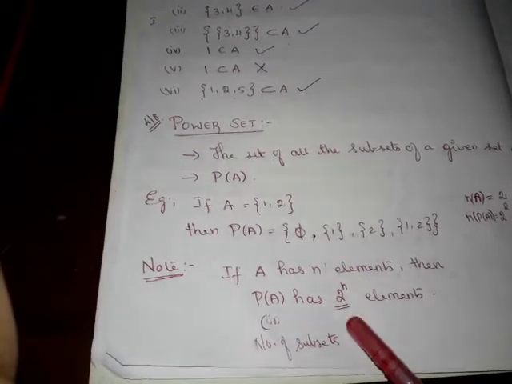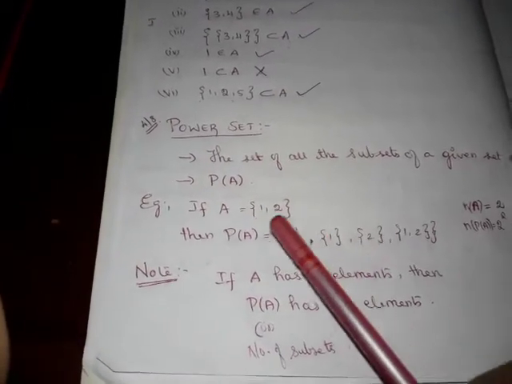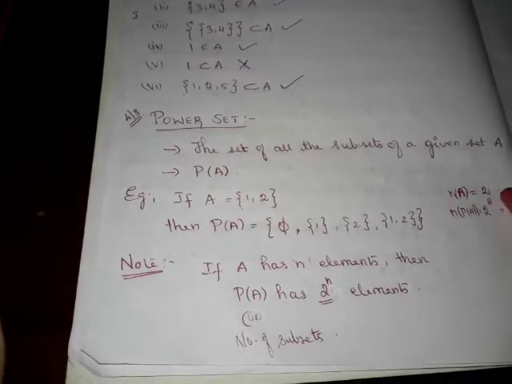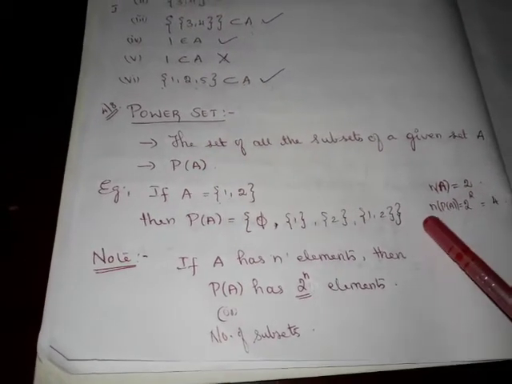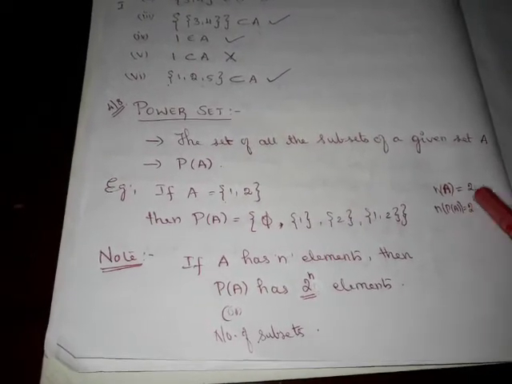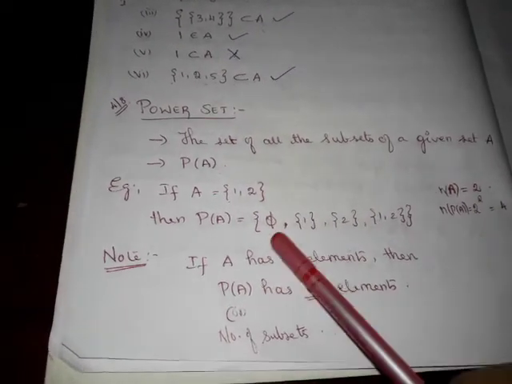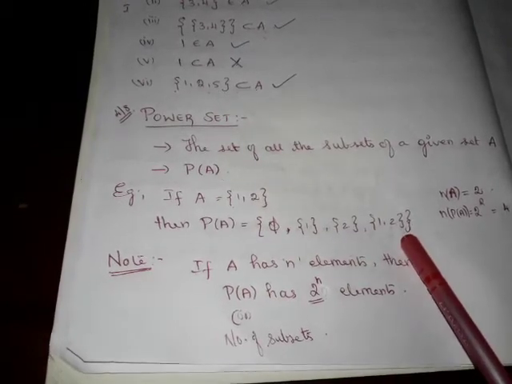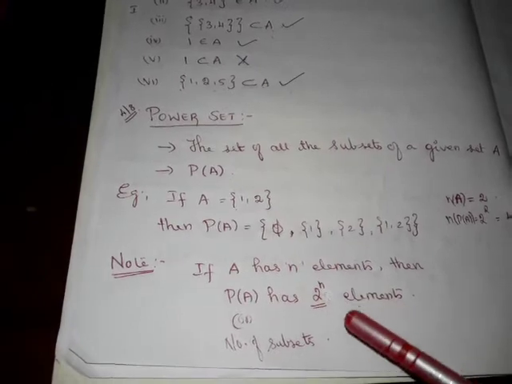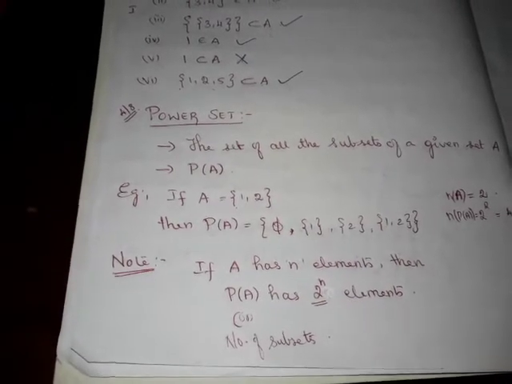Let us check this criterion with the given example. Here A has 2 elements, so the number of elements in A, n of A, is 2. Therefore the number of elements in the power set should be 2 power n, so 2 power 2, which is 4. Yes, we have 4 elements in P of A. So if a set has n elements, then the power set will have 2 power n elements.